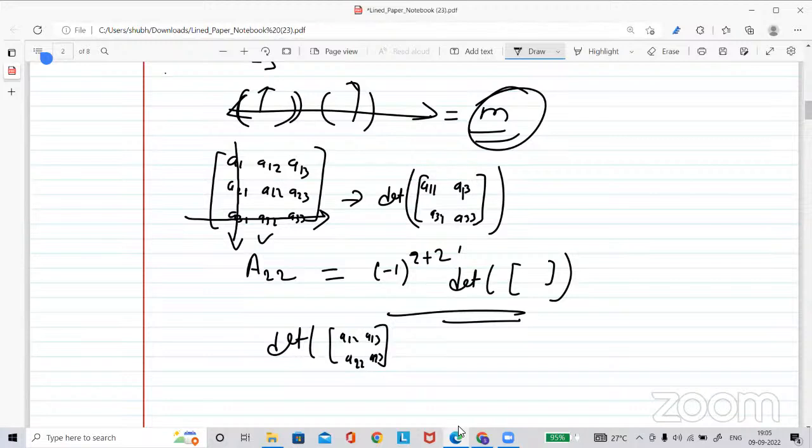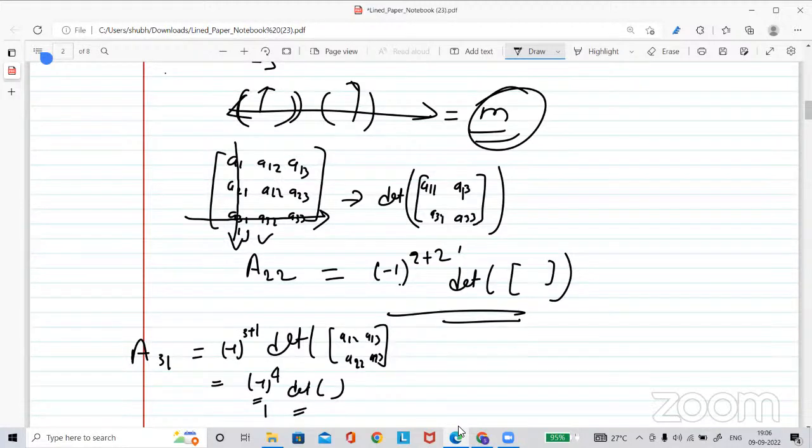And now let's say this cofactor is A31. This is equal to -1 to the power i plus j, where this is i and this is j, so 3 plus 1. The sign will be -1 to the power 4, which is 1, times the determinant of this matrix. Are you getting that? Yes, yes.